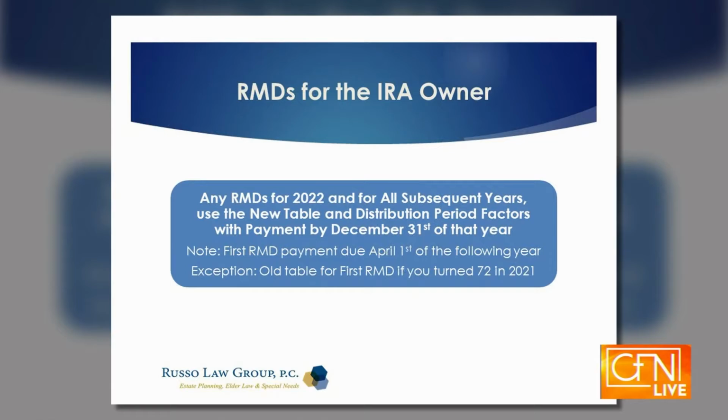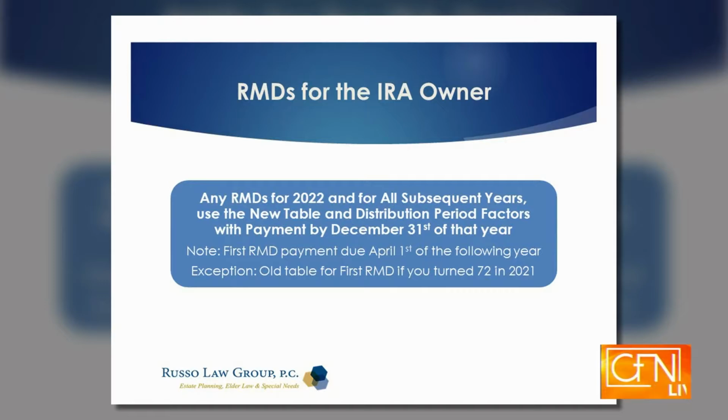For any RMD for 2022 and all subsequent years, there's a new table. You look at the distribution period factor, and that tells you how much you have to take out. It's annual, by December 31st. If it's the first year you are required to take it out, you get until April of the following year, a few extra months.